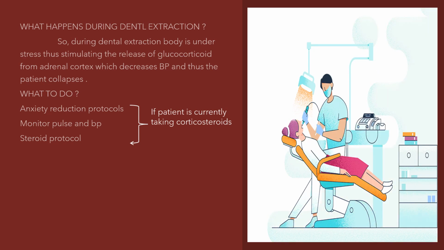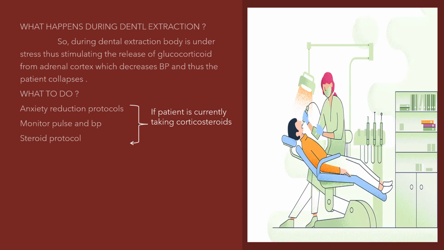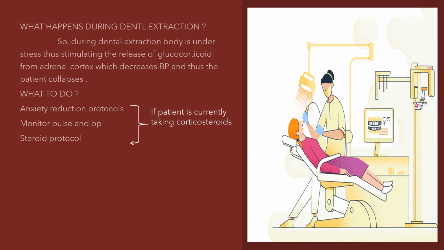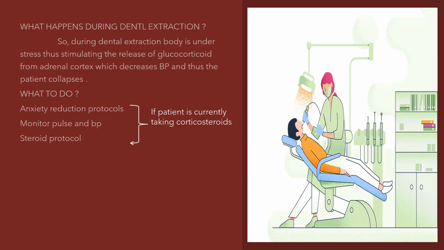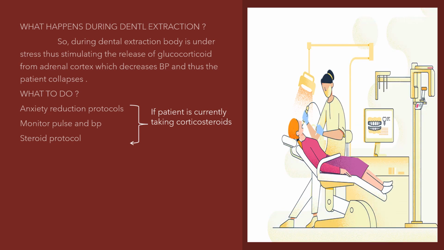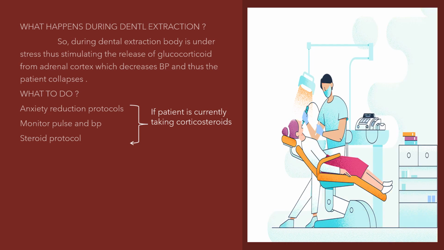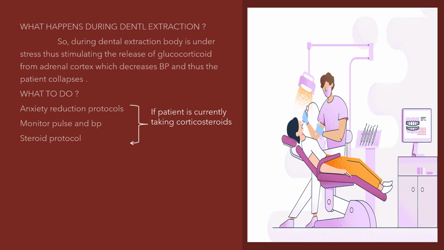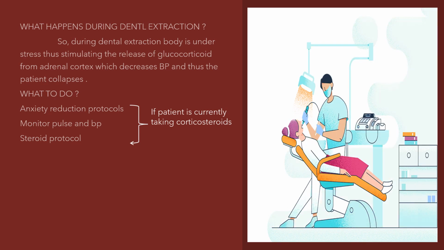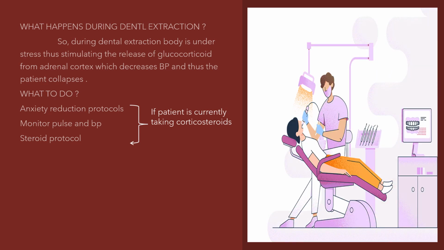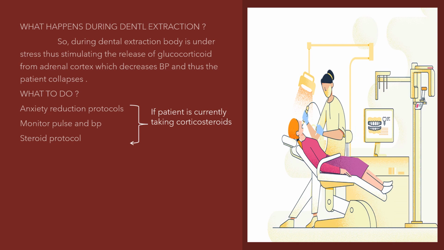You can use the anxiety reduction protocol, same as before, and monitor pulse and BP of the patient. This patient should be asked to take the steroid protocol. For the patient who is currently taking steroids, we just ask him to go back to his normal dose on the second post-surgical day.